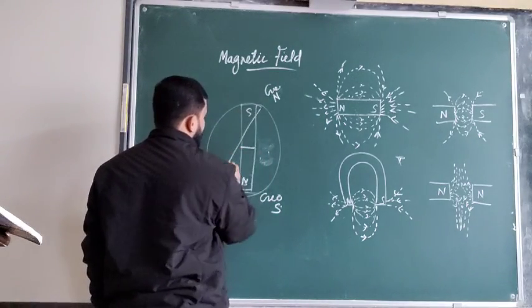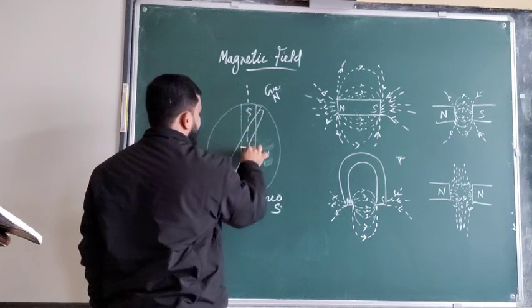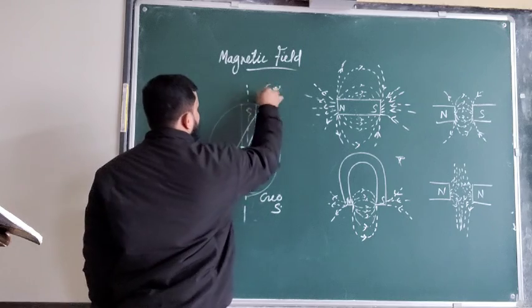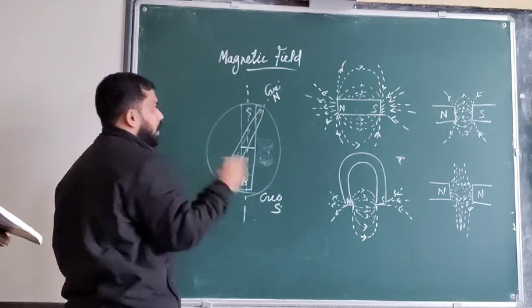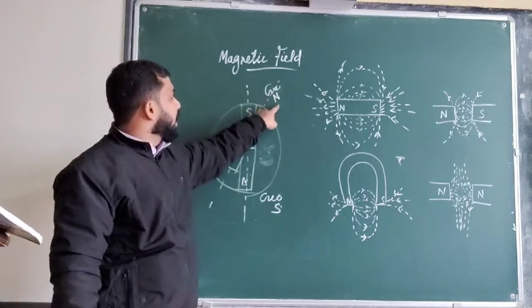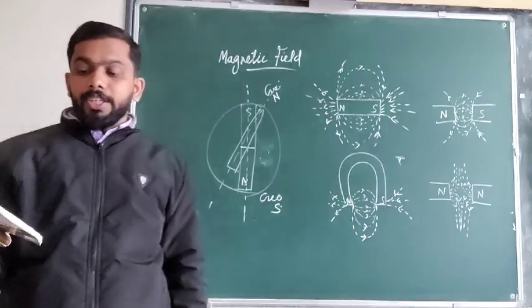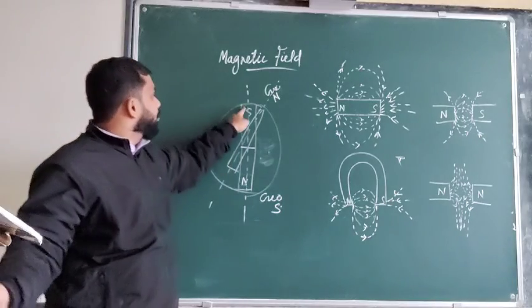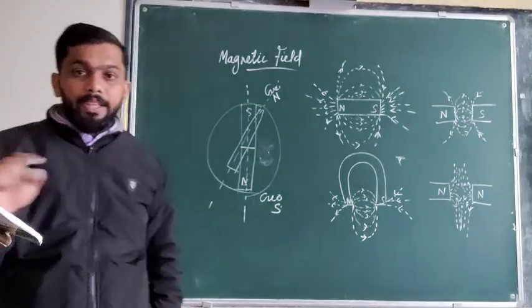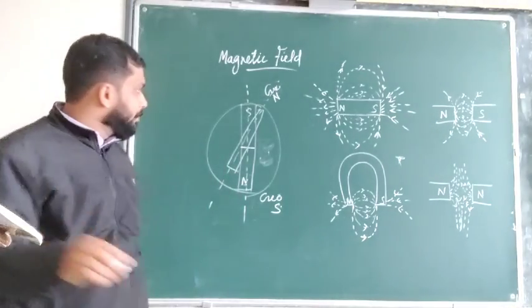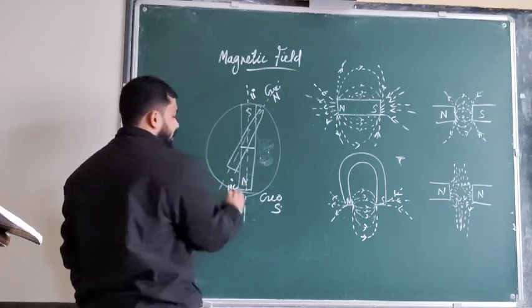This is the magnetic axis and this is the normal. There is a difference between the geographic north and the magnetic south pole. This is the magnetic south pole and this is the geographic north pole. There is a change of 11 degrees.